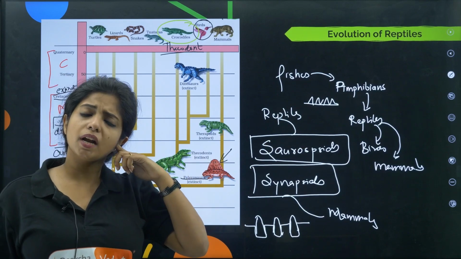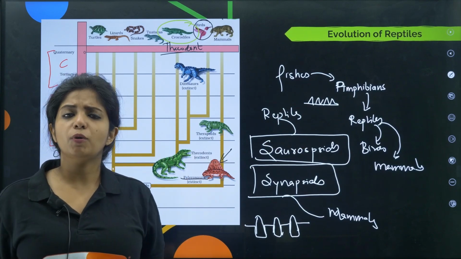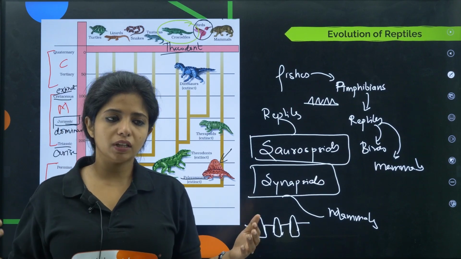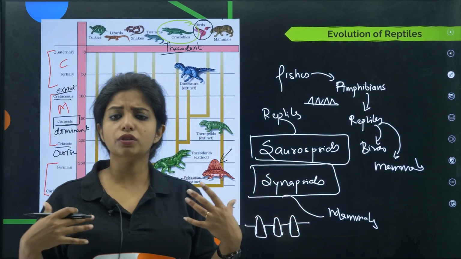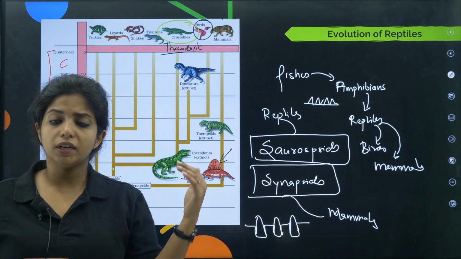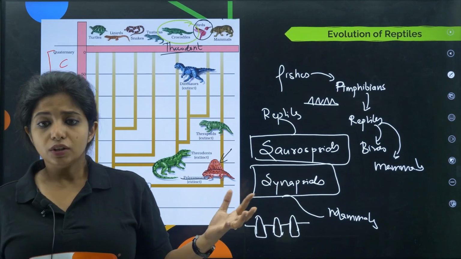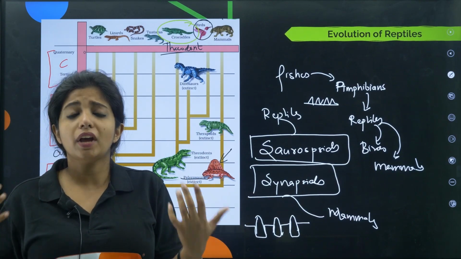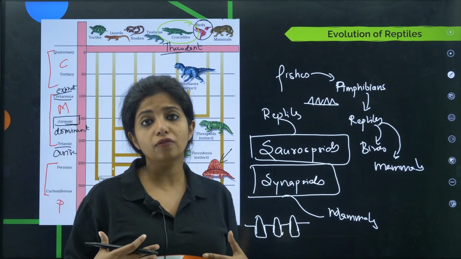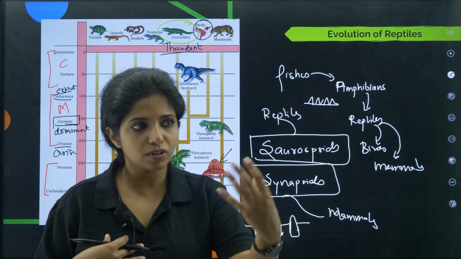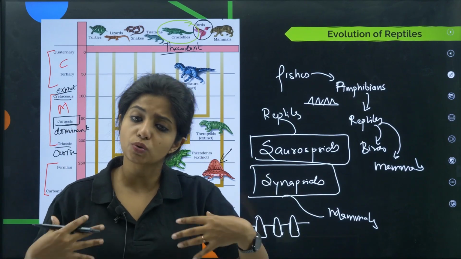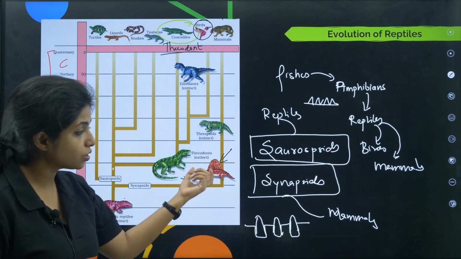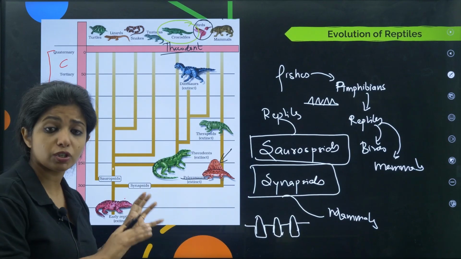What do you mean by cold-blooded animals? They do not care about maintaining a constant body temperature. According to the environment, they change the temperature. For example, if it's too sunny, they will go and bask under the sun. If it's too hot for them, they'll go inside the water. They do not maintain a constant body temperature because it needs a lot of energy, and they do not have the source of getting that energy. We organisms are easily able to get food, which is why we have enough energy to maintain a constant body temperature.